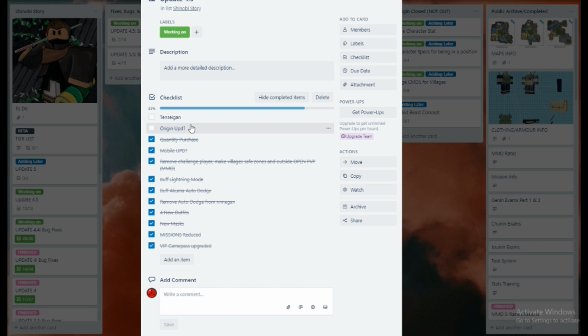Instead of having 5 character stats, we're going to do 1 character stat. We don't care about how other people feel about it. There's only like a couple servers of people that play Origin, and not a lot of people enjoy Origin because of the server filling and the equal villages. I know it's equal and it's balanced, but it doesn't feel good. People want that broken kind of system, I guess. So we're doing 1 character stat, and we're giving you guys free customize at first, and then you can pay to recustomize.